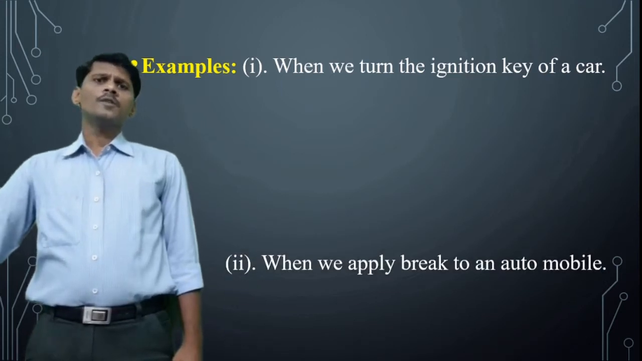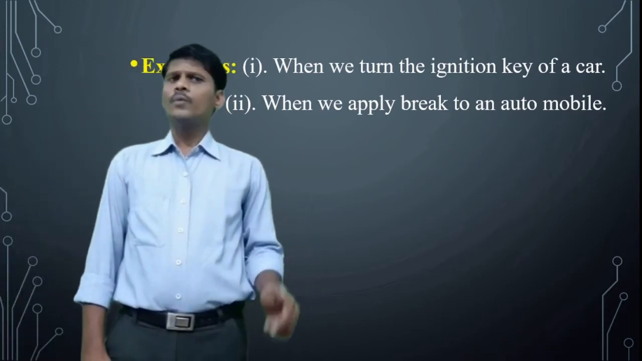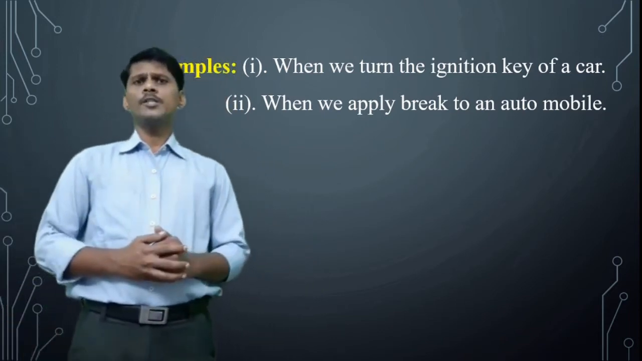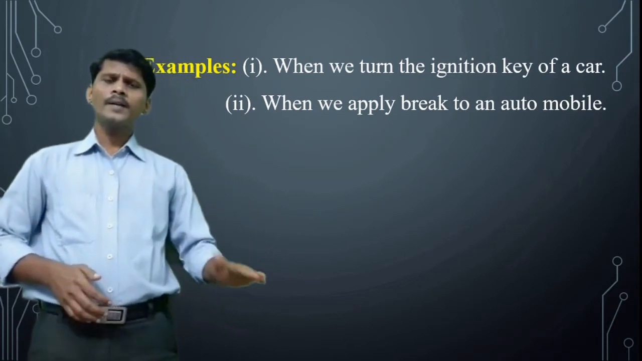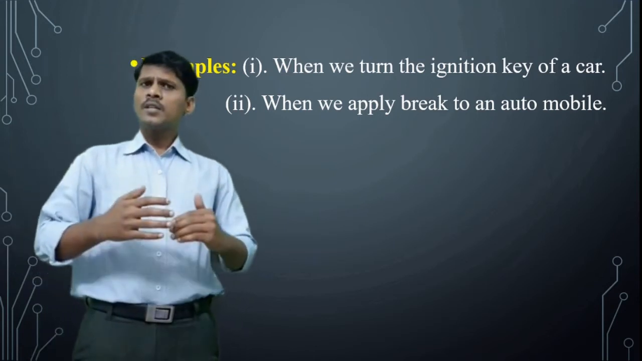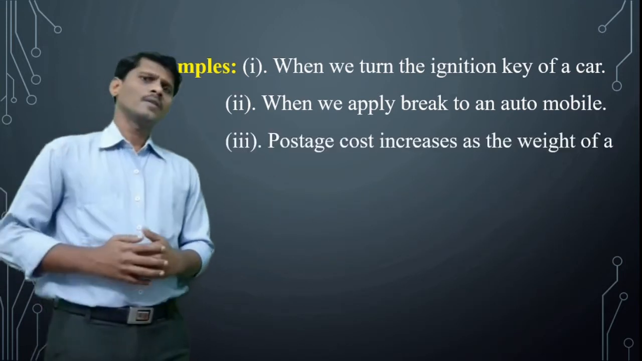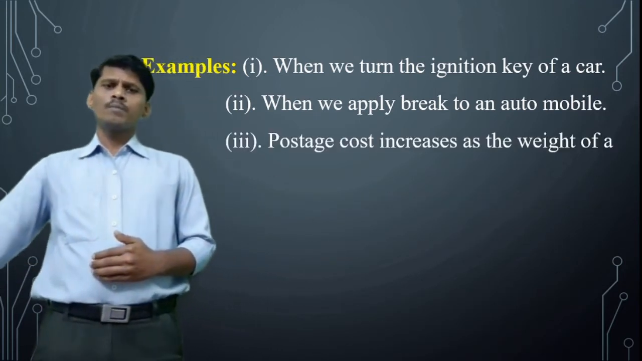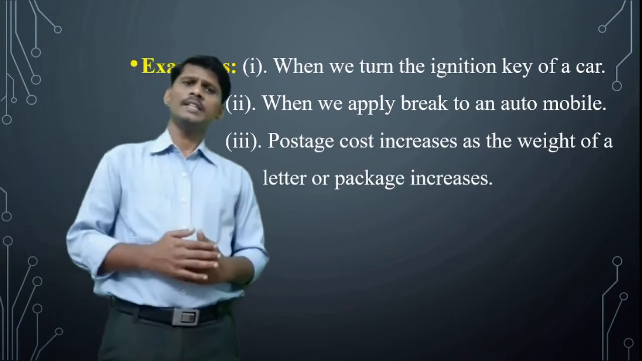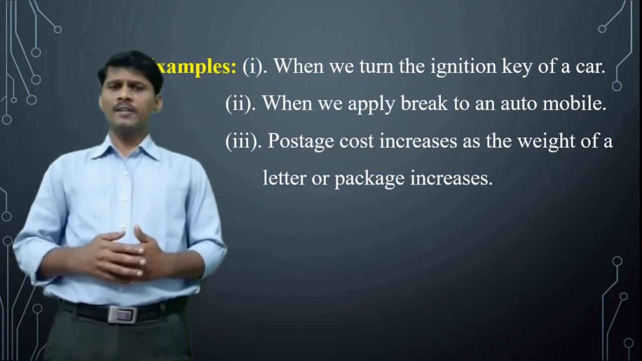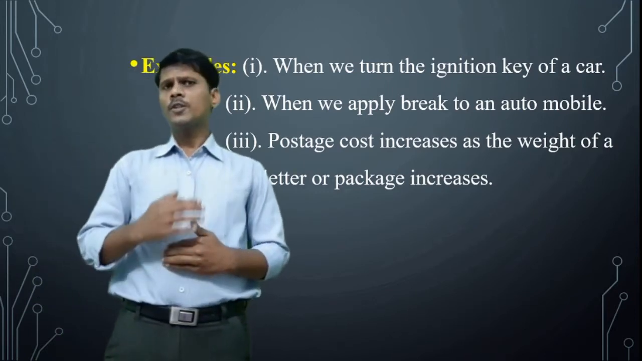The practical examples of unit step signals are when you turn the ignition key of a car, and when you apply the brake to an automobile system. These are good examples of the unit step signal. One more example: postage cost increases as the weight of a letter or package increases. So these are the practical examples of the unit step signal.